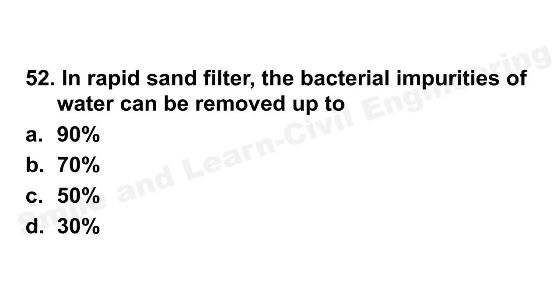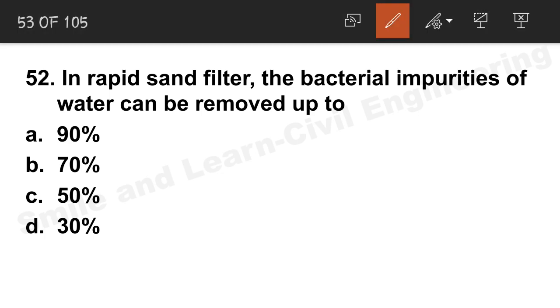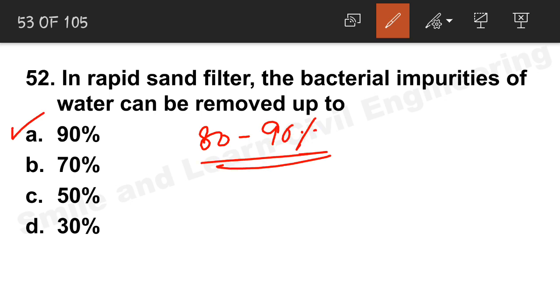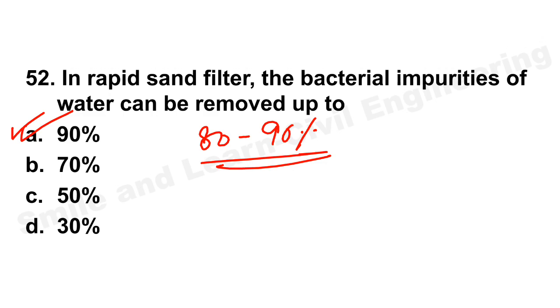Question number 52. In rapid sand filters, bacterial impurities can be removed up to, so we have discussed this before also, 80 to 90% bacteria can be removed in case of rapid sand filter. So here option A is the correct answer. Let's move on to the next question.